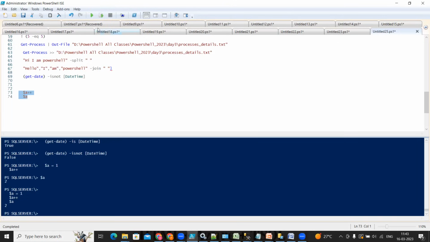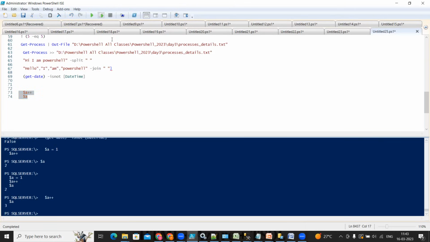If I'm using $a++ means now the value of a is 2, and then what is going to happen if I execute this? So $a++, what is the value now? It is 2, and again it is added and it's going to print that value. If I execute this, it becomes 3, 4, 5, 6, 7, 8 like that. If I use $a--, what is the value now? It is 8. This time it will decrease by one and print 7, then 6, then 5, then 4, like this. It is used as the unary operator.